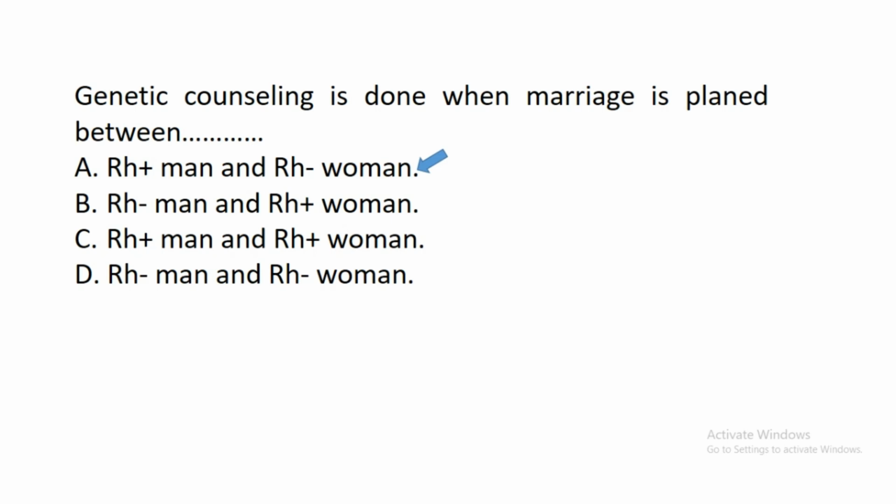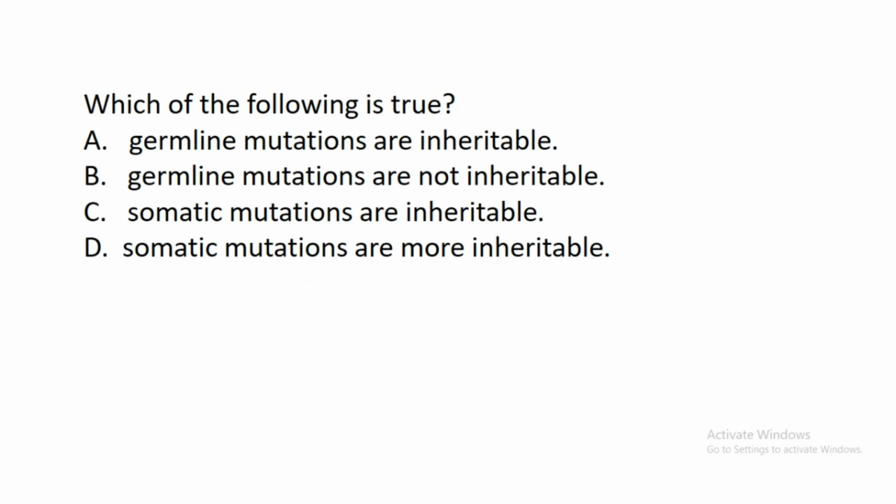The next question says, which of the following is true? A. Germline mutations are inheritable. B. Germline mutations are not inheritable. C. Somatic mutations are inheritable. D. Somatic mutations are more inheritable. In this question, the correct answer is A.